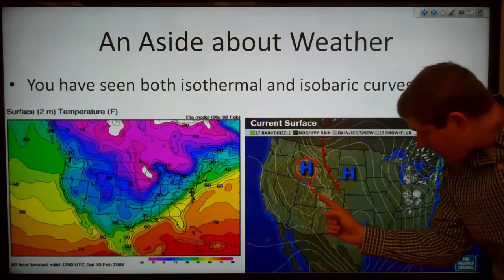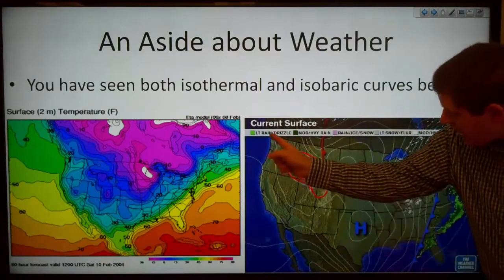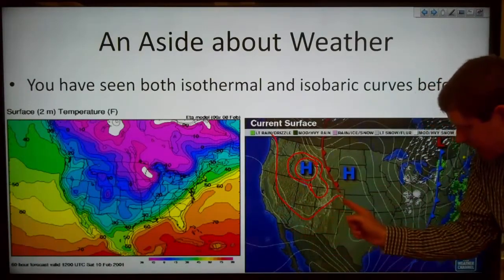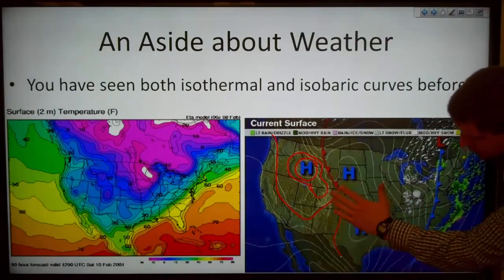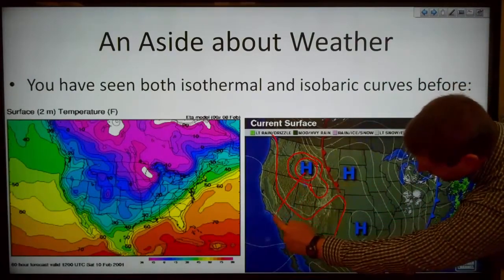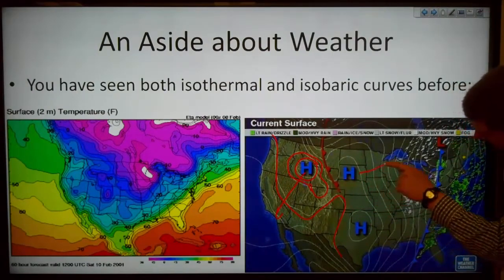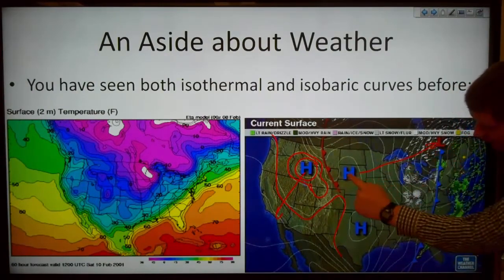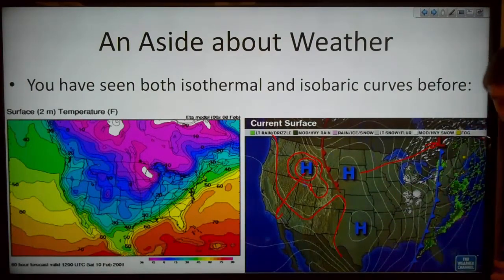And likewise around this line is a constant pressure, and then around this line is a constant pressure, and the pressure is going to decrease as we go. So you can see that the pressure is dropping as we go this direction, and likewise it's dropping as we go this direction from the high pressure to the low pressure, and this is then the pressure front moving through.